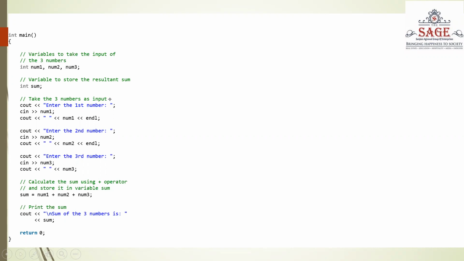Here we enter the first number, second number and the third number. Now next step is to calculate the sum using the add operator and store it in the variable sum. So here is the sum where we add three numbers, num1, num2 and num3. Now the next step is to print the sum. So the output is the sum of three numbers that we have taken as input from the user.